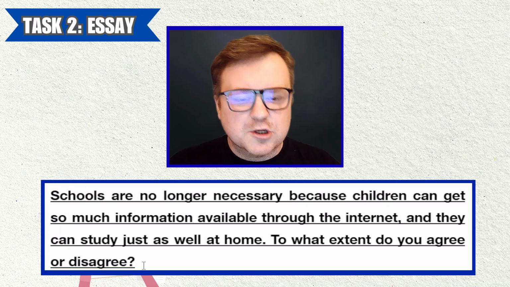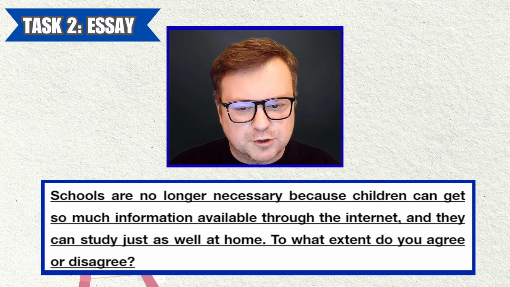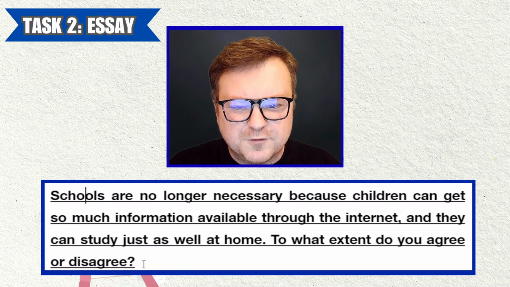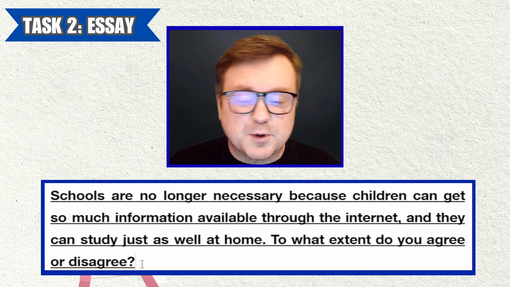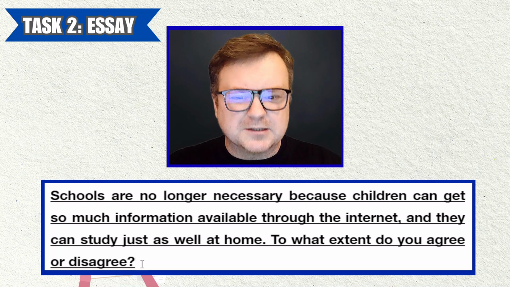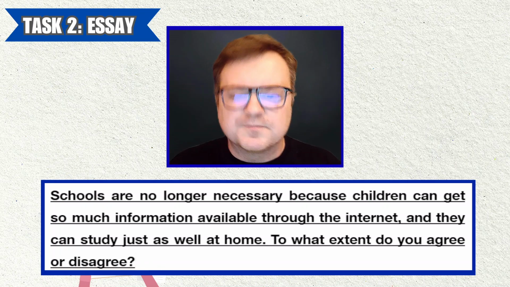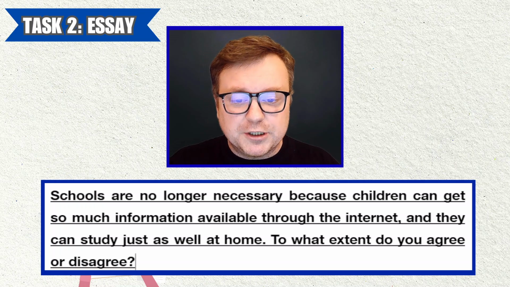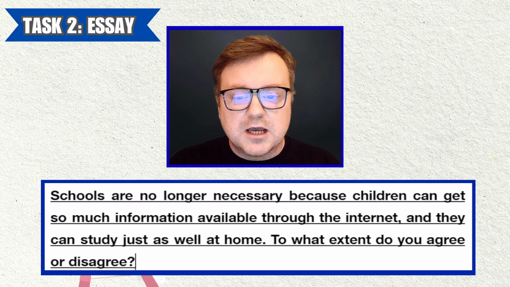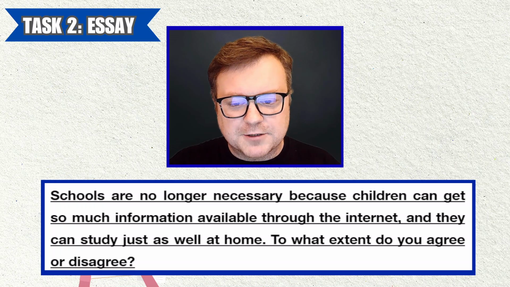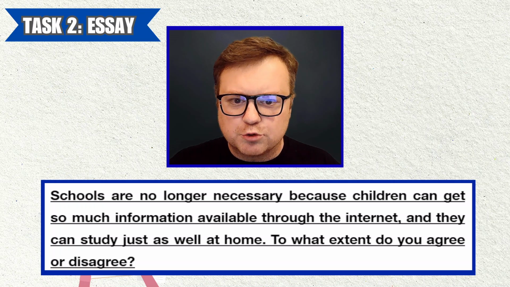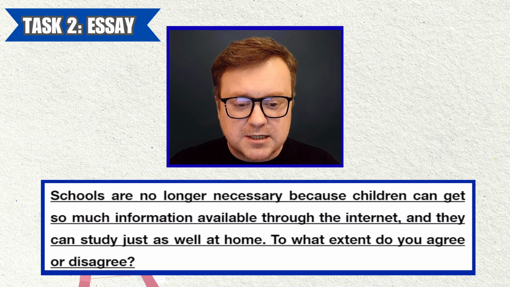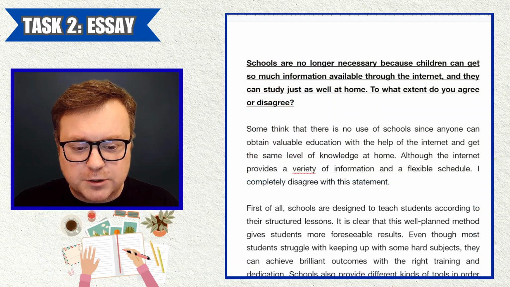I like these questions, to what extent do you agree or disagree, because it allows you to develop your answers more fully than discussing both sides of the argument, where you're expected to squeeze too much information in. In the conclusion, then, we should get some quick summary of the candidate's main points and then maybe some extra comment. But let's have a look. I won't bore you too much by just talking about what I think should be in the text. Let's have a look at what the candidate has written.